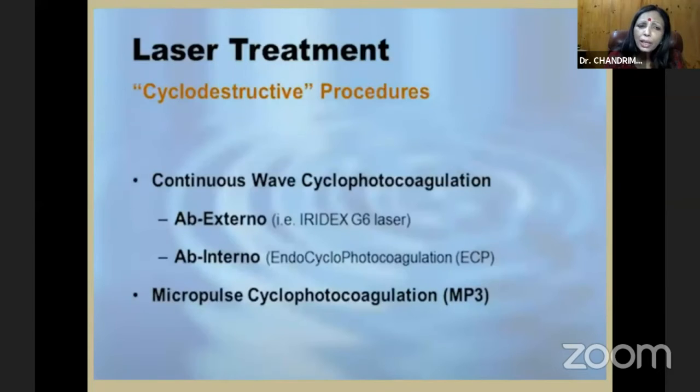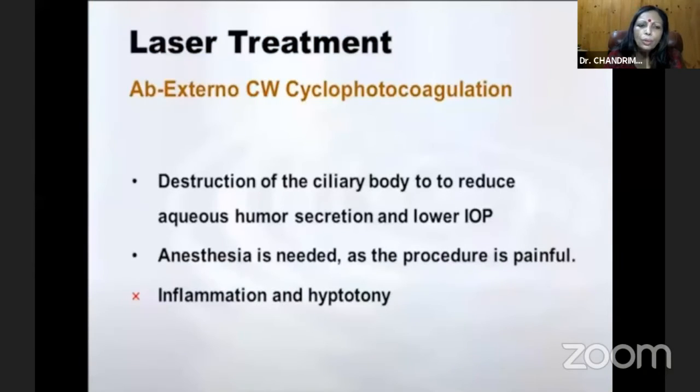So laser treatment, cyclodestructive procedures, we have the continuous wave cyclophotocoagulation, that's the ab externo and the ab interno, and we have the micropulse cyclophotocoagulation. So ab externo cyclophotocoagulation, destruction of the ciliary body to reduce aqueous humor secretion, as I told you, and lower intraocular pressure. Anesthesia is needed as the procedure is painful.